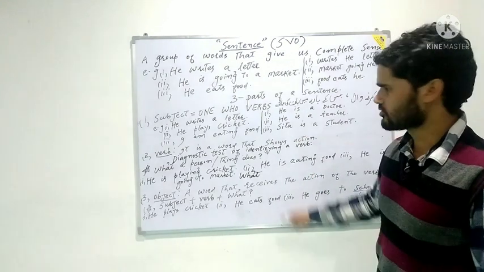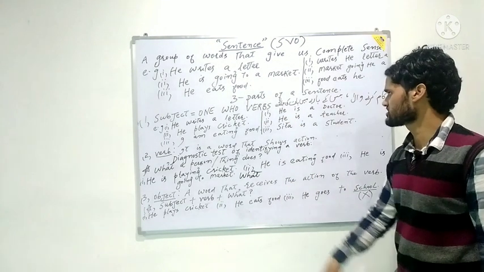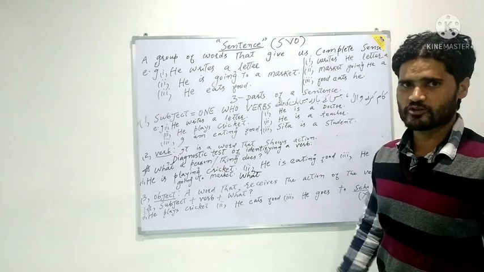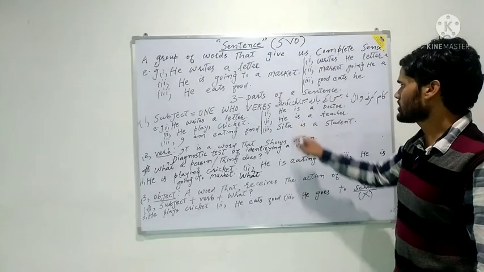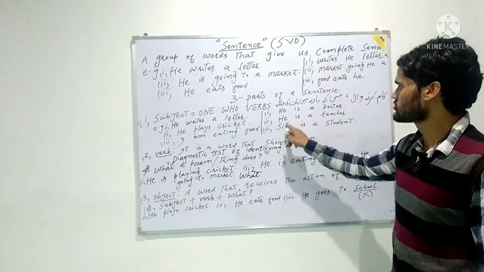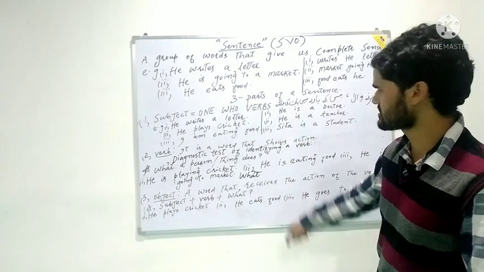About whom are we talking? We are talking about he. So he is the subject. He is a teacher. वो एक teacher है. We are talking about whom? He. So he will serve here as the subject of a sentence.